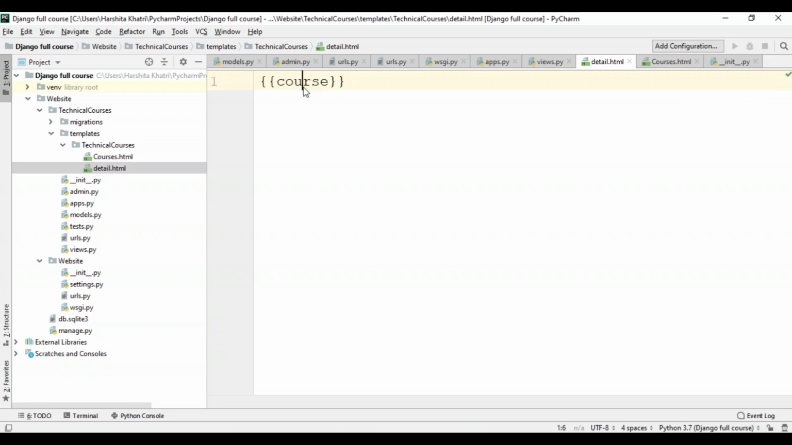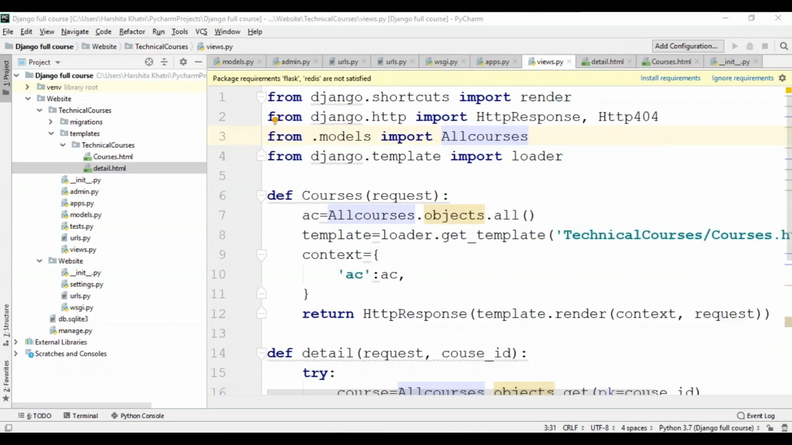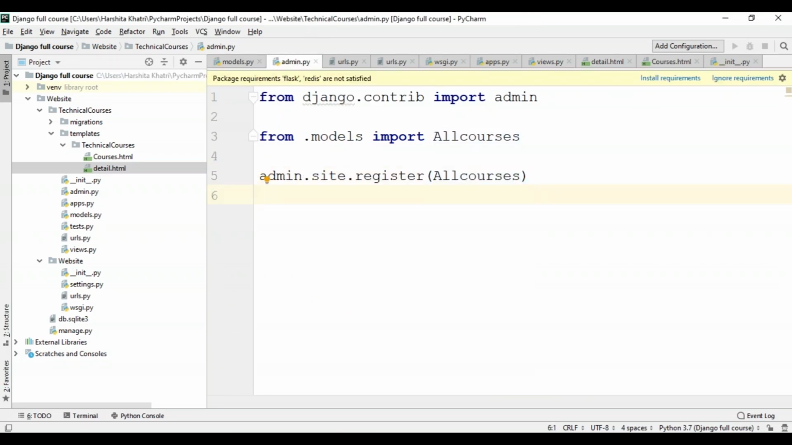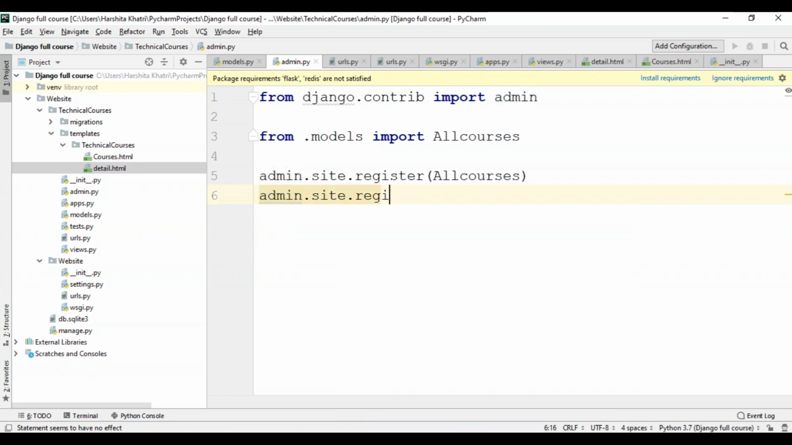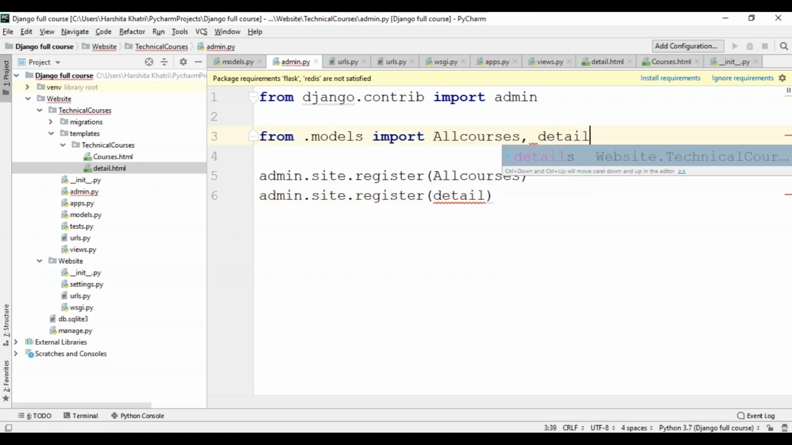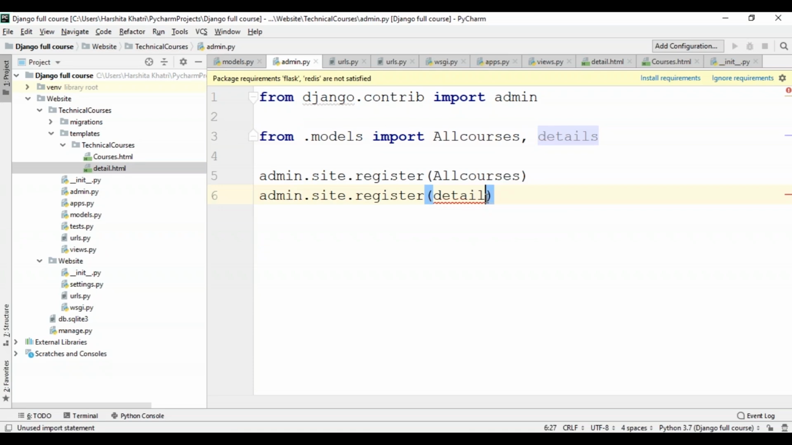Now, I want to define something else also in my details homepage. So before defining our details HTML page, what I'm going to do is get back to the admin.py file, and over here, I'll register the details class also at my admin section. So over here, I'll use admin.site.register and the name of my class, which is Details. Okay, so I'll have to import it over here first. So details and then Details. Okay. Then I'll save this.